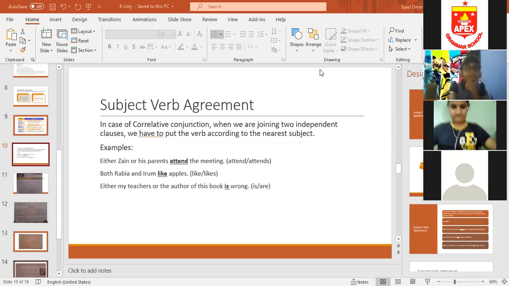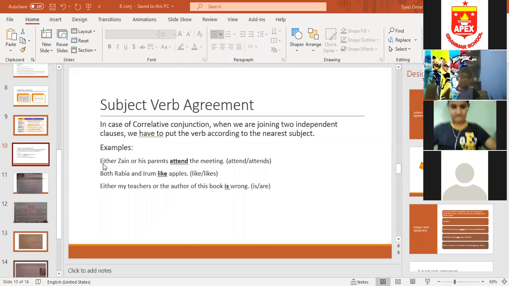Now students, one more thing which you need to remember is subject-verb agreement when we are talking about correlative conjunctions, because correlative conjunction means a pair, two. So you have to put the verb according to the nearest subject. I've given you 3 examples. Either Zen or his parents: there are 2 subjects, Zen and parents. The nearest subject is parents, which is plural, so we do not put a verb with s. We have to put attend.